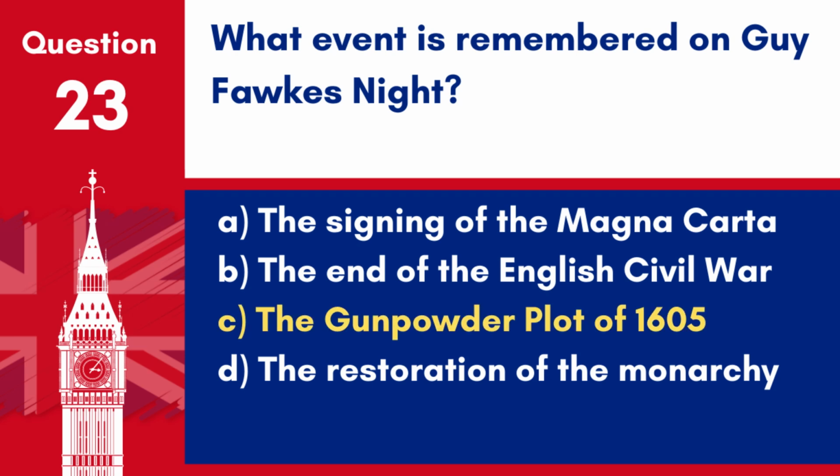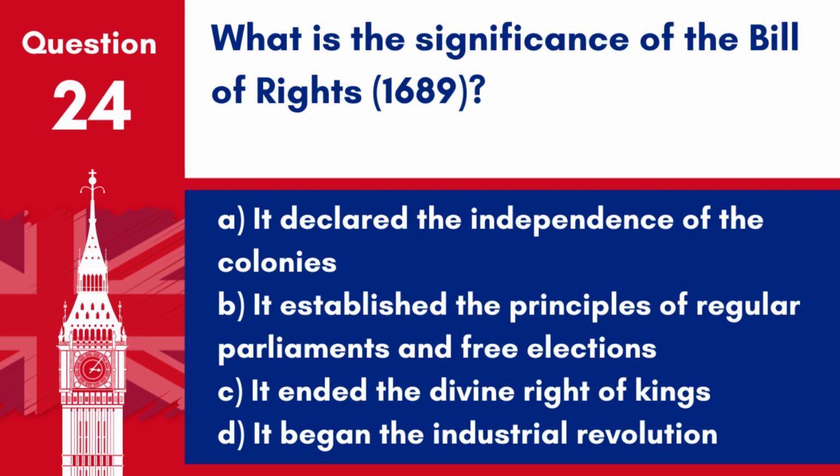Answer: C. The Gunpowder Plot of 1605. Guy Fawkes Night commemorates the foiling of the Gunpowder Plot on November 5, 1605, aimed at blowing up the House of Lords. Question 24. What is the significance of the Bill of Rights, 1689?